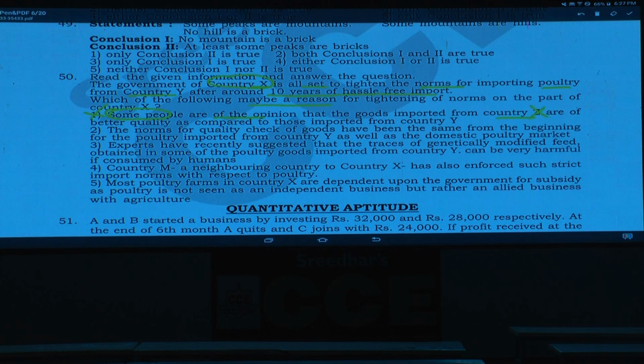Now nothing has been specified about country Z, so that is ruled out. Then the second one: the norms of quality check of goods have been the same from the beginning for the poultry imported from. Is this the reason why they have done this? No. Though the norms were the same, if the norms were very good, there is no need to change at all. It doesn't mean that because we have followed the same policies for many years, we cannot change them, unless they are not accepted as of now.